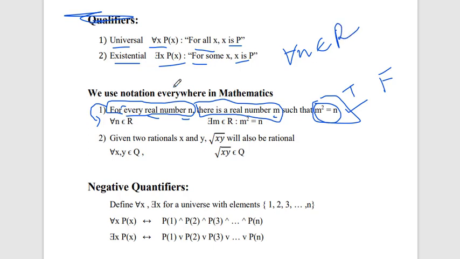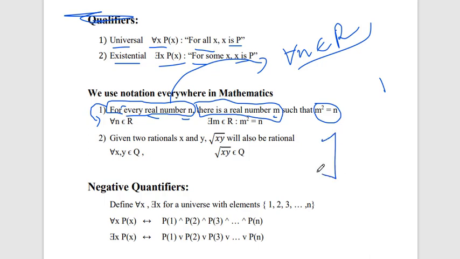Okay, first we transfer the first statement into a predicate formula. Now let's take the second statement: there is a real number m. There is a real number means not all the numbers, but some real number m. So if there is some number, then we can use the existential quantifier. What is m? It also belongs to R, such that m squared is equal to n.